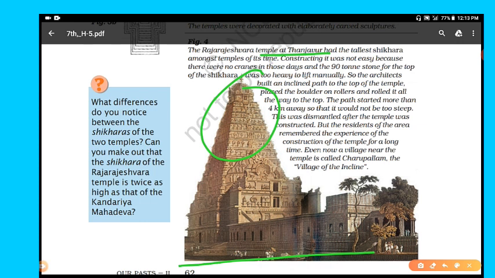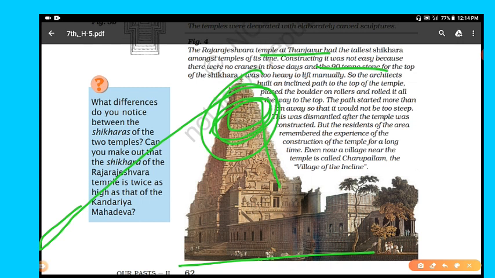Constructing it was not easy because there were no cranes in those days like this time, and the 90-ton stone for the top of the shikhara was too heavy to lift manually. So think, dear students, how this kind of heavy material reached the top, right? The architects built an inclined path to the top of the temple, placed the boulder on rollers and rolled it all the way to the top.